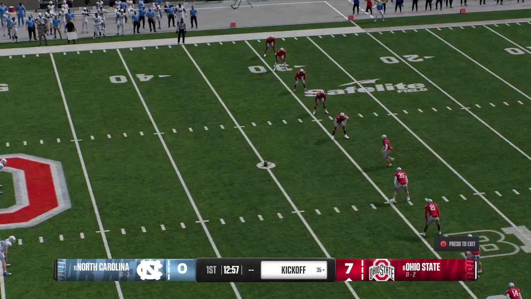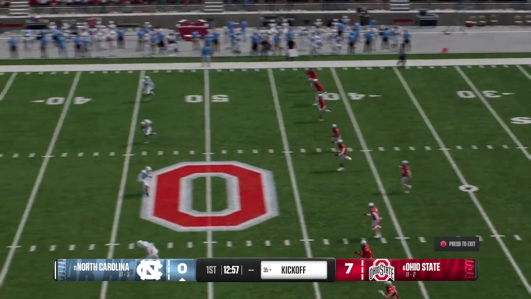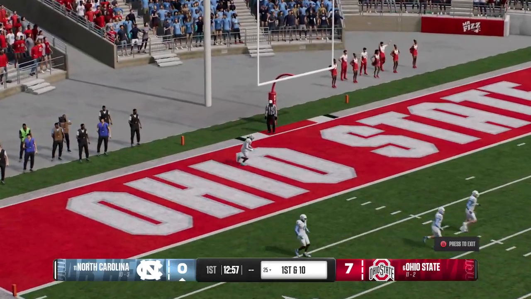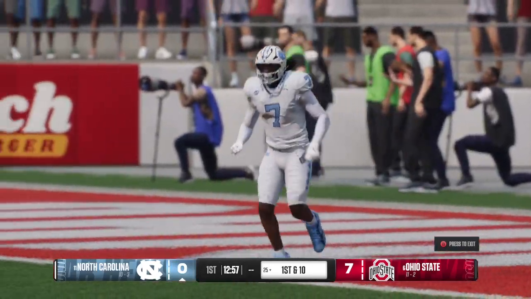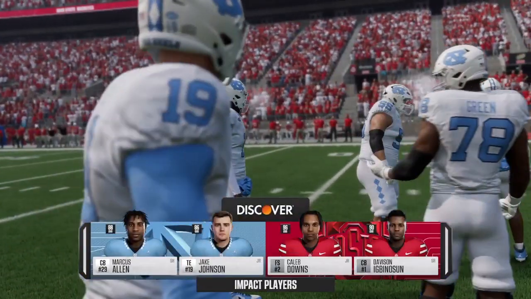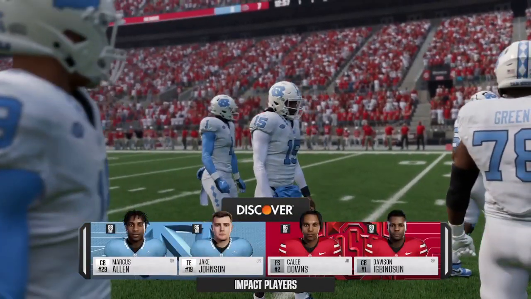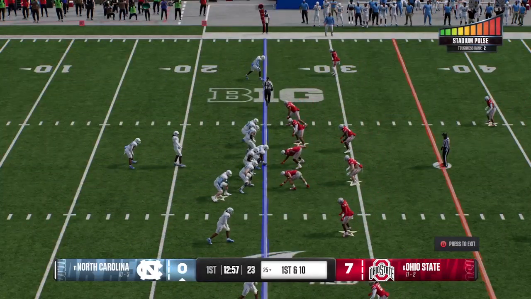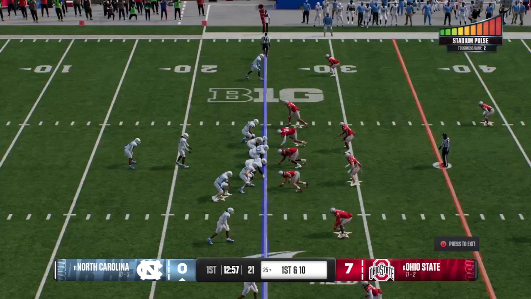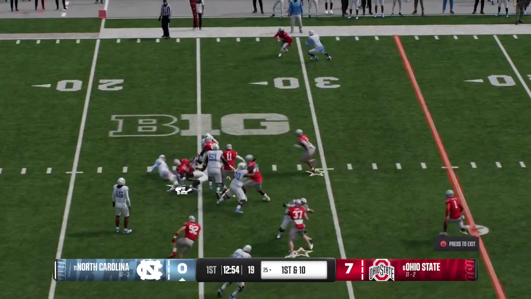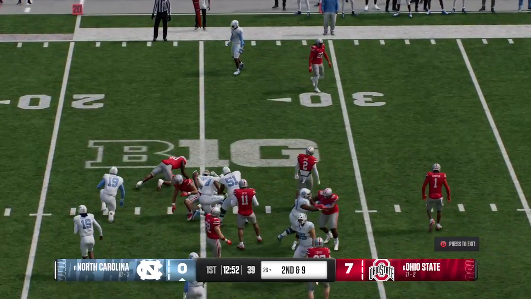Getting set to kick the ball off now. And it comes out to the 25. No return attempted there. So the North Carolina Tar Heels offense gets their first crack now. All right, Kirk, let's take a quick look at the impact players for today's game and how they're going to affect the outcome. These are your leaders on the field and in the locker room. These are your go-to guys, not only when you need a play to be made, but also when you need somebody to rally your team.